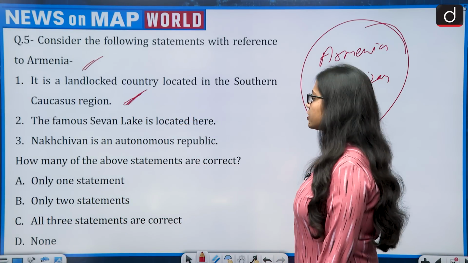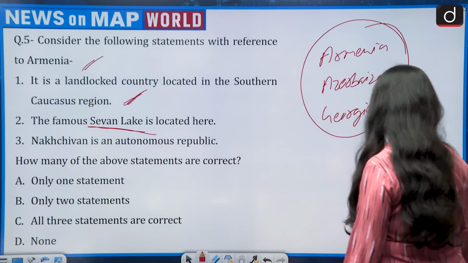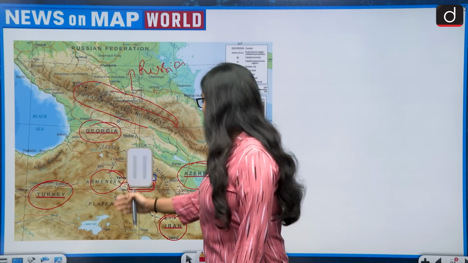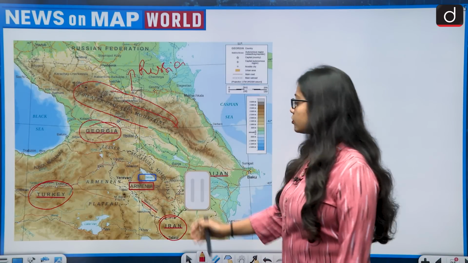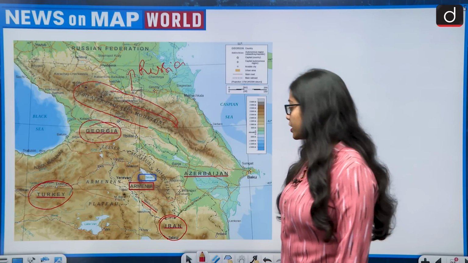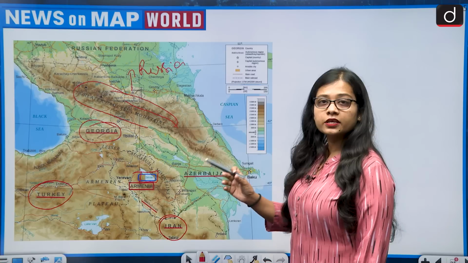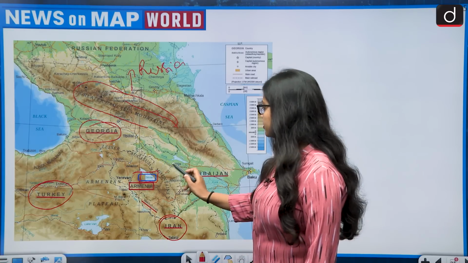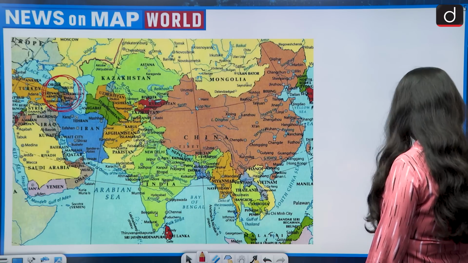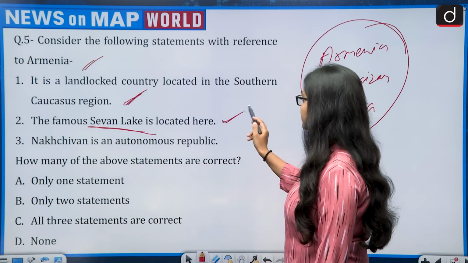Now second statement, the famous Sevan Lake is located here. So anyone who is aware about Armenia would know that the most important source of water, the most important water body in the country Armenia, is Lake Sevan. So it lies in the northern region of Armenia and it is present in Armenia, and it is the most important water body of Armenia also. So the famous Sevan Lake is located here, that is correct.